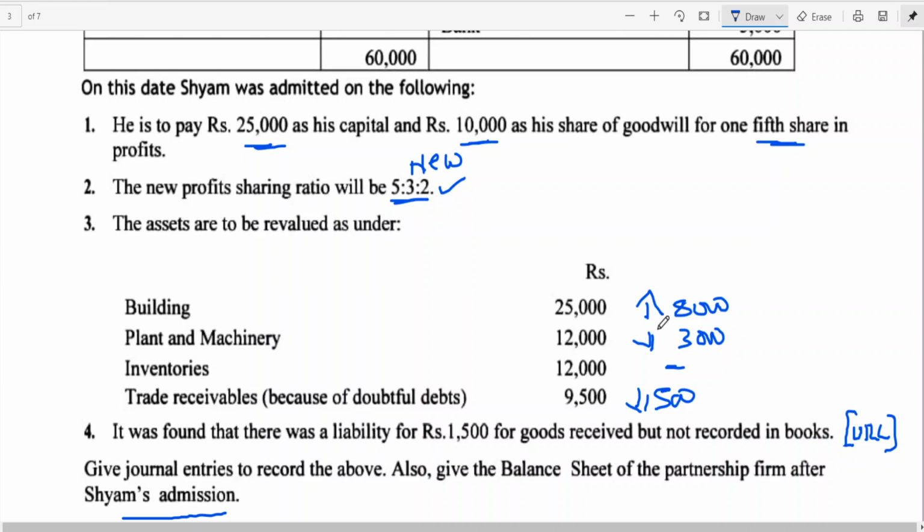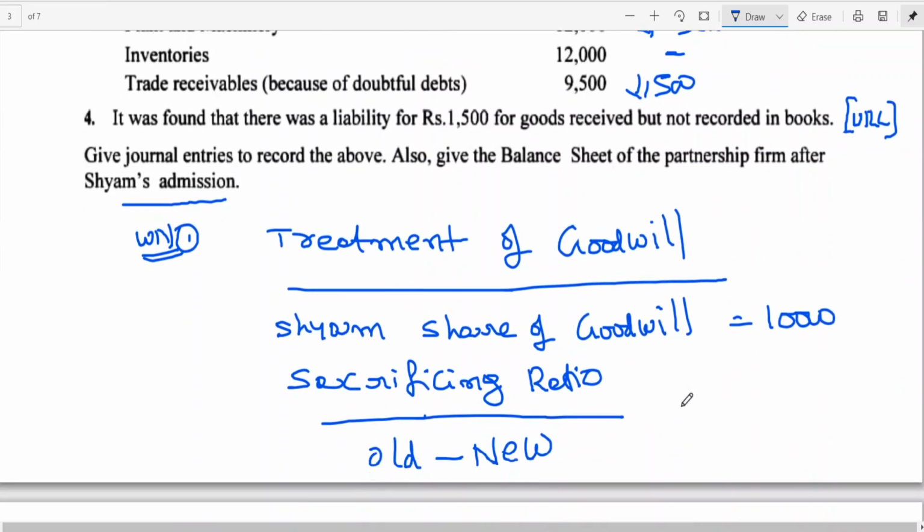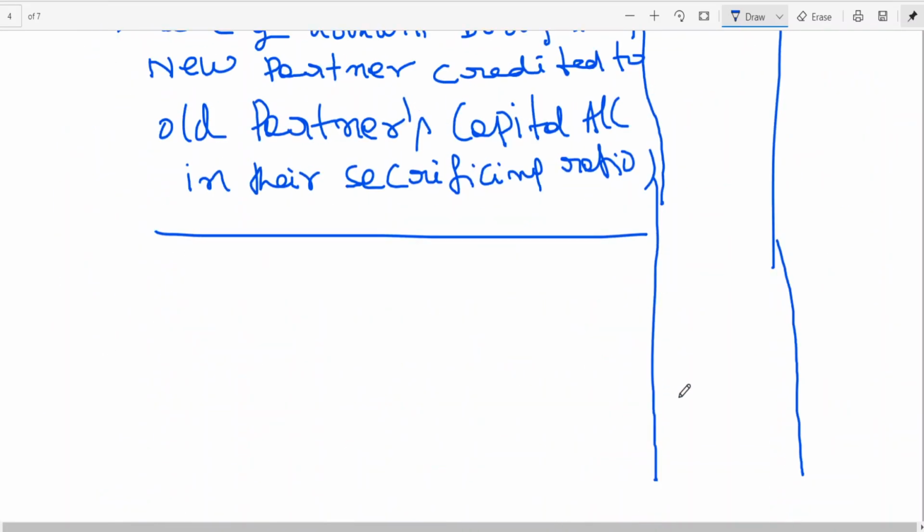Appreciation in the value of asset: the asset account must be debited and the revaluation account should be credited. In the second case, decrease; third case, decrease; and unrecorded liability. So we are having 3 decreases in revaluation: one is decrease of asset, one is increase of liability. Decrease in asset, increase in liability. You can write the combined entry. You learn the entry for decrease in the value of asset, revaluation to asset. Increase in the value of liability, revaluation to liability. Increase in the value of asset, asset account debit to revaluation. So what I am writing starting is the entry for increase in the value of asset.